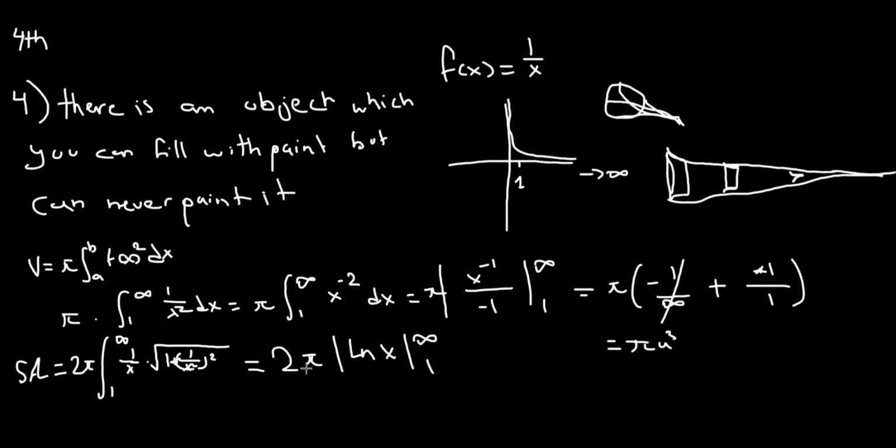So you'd end up with 2 pi times the natural log of x from 1 to infinity, and this just equals infinity, right? I didn't want to go through all the steps. I have other videos for integrals and whatnot. Just trust me, basically trust me, that this actually diverges and we don't get a finite value for the surface area of this. This is the proof for Gabriel's horn.